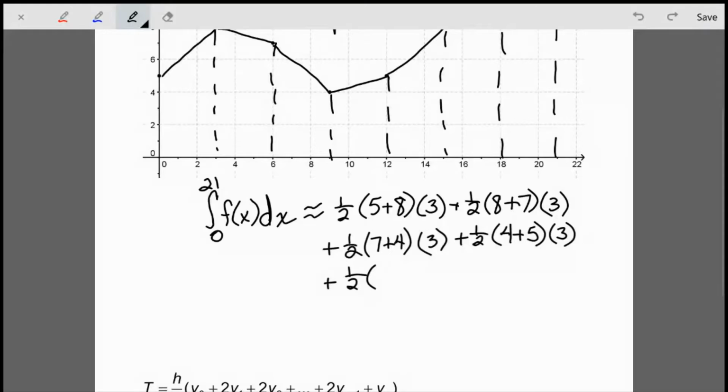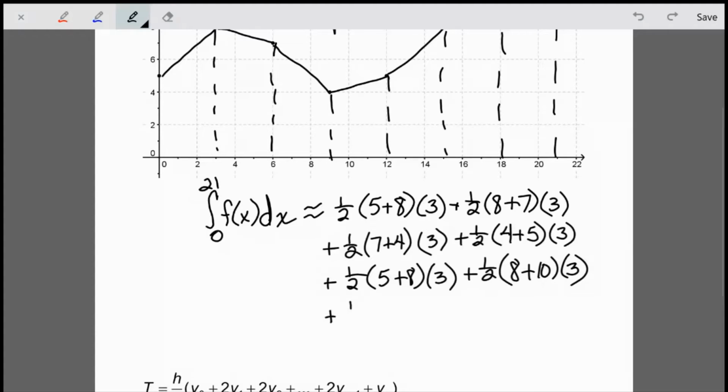So now we're going to start with the 5. The next point after that would be at 8. And again, we have a height of 3. And I've got 2 trapezoids left here. So now I've got 8 and 10. And again, my trapezoid has a height of 3.